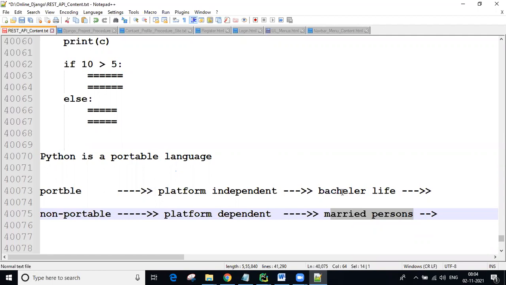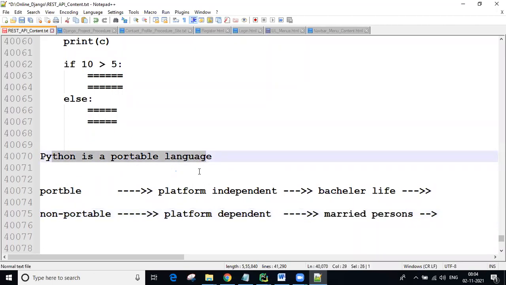But bachelor life means one day you sleep in your room, and another day you go to a friend's room, sit there, sleep there. You can enjoy your life. But married persons have some restrictions. Every day at the end of the day, they need to come home and sleep there only. Am I right, guys? So same like here also.